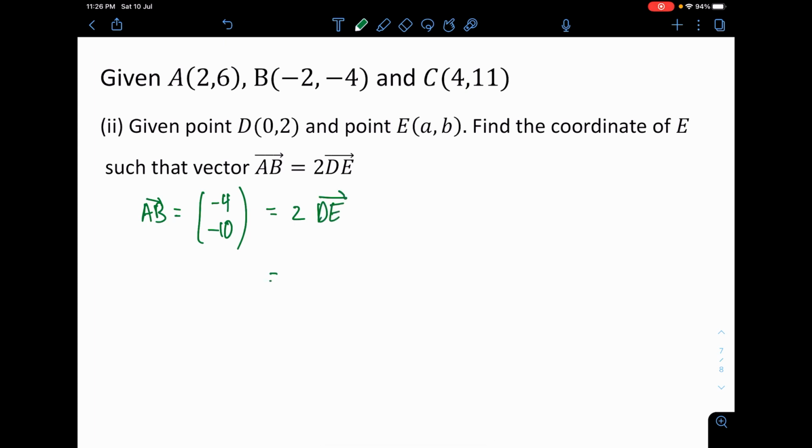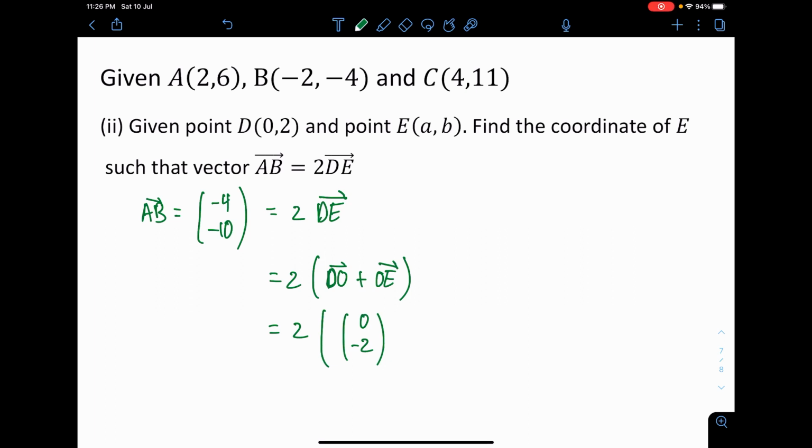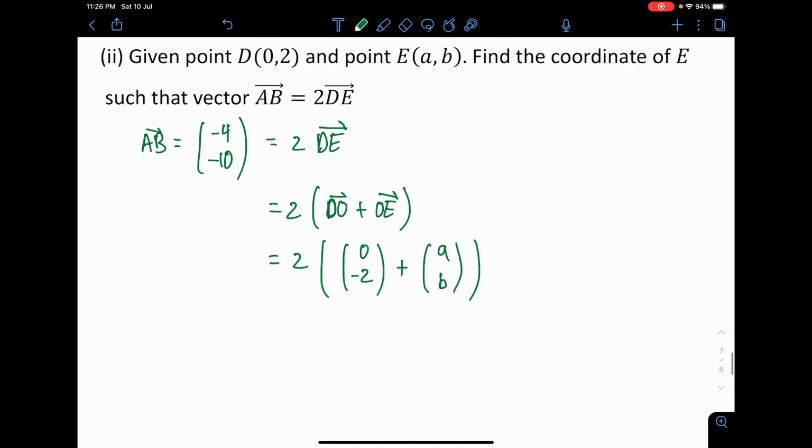2 vector DE. DE itself is DO plus OE. I break down the vector. I don't know what vector DE is, but I do know vector OD. OD is 0, 2, but this is DO. So again, if you have the opposite direction, I just put a negative vector. So negative 0 is 0, negative 2, plus vector OE, which is A, B. They mention it as AB. Sum them together.